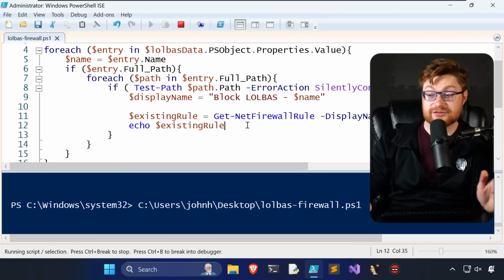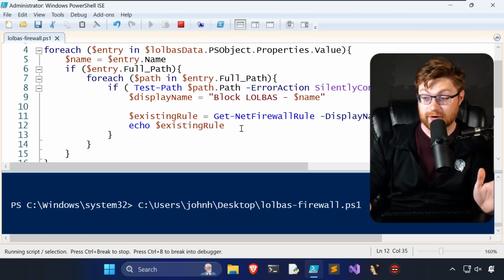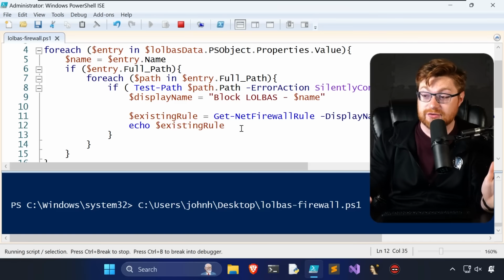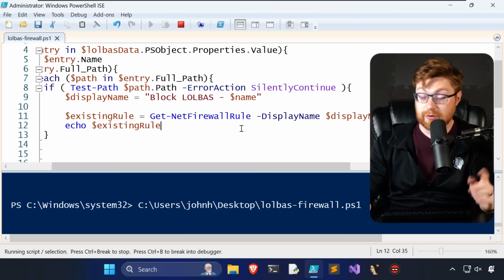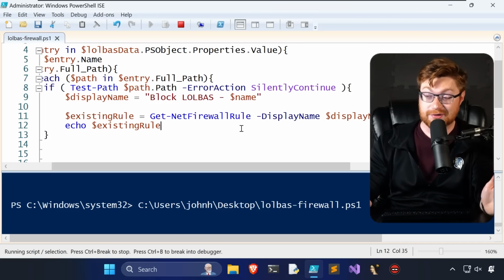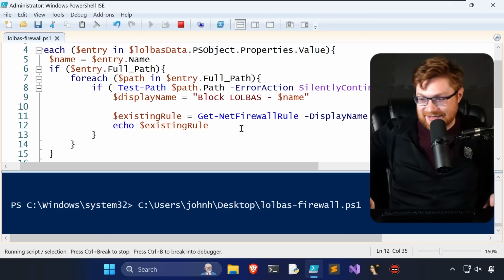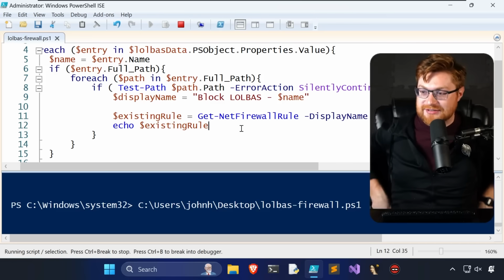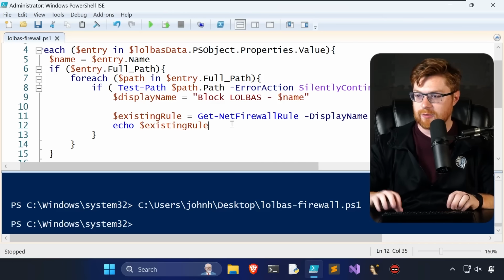Or we could just YOLO it and not check if the firewall rule exists beforehand, which obviously you would want to do. That's good practice, but we could YOLO. And we could also obviously write this in something that's not PowerShell. Rip through it in Golang, and it's just super concurrency. Get a compiled binary at least. Let me see how slow that actually is.